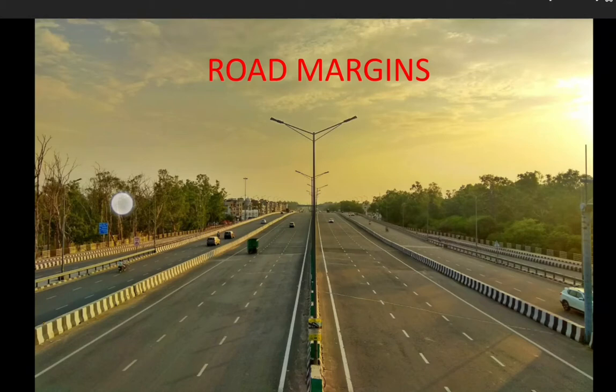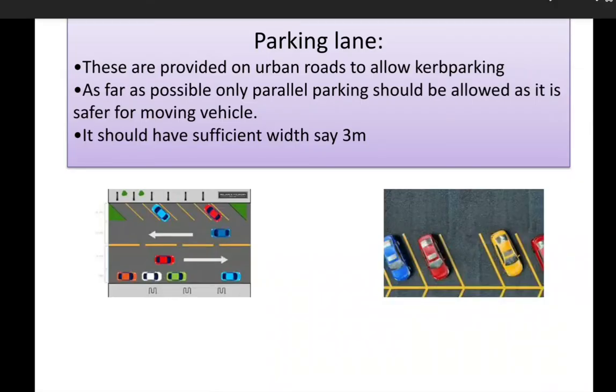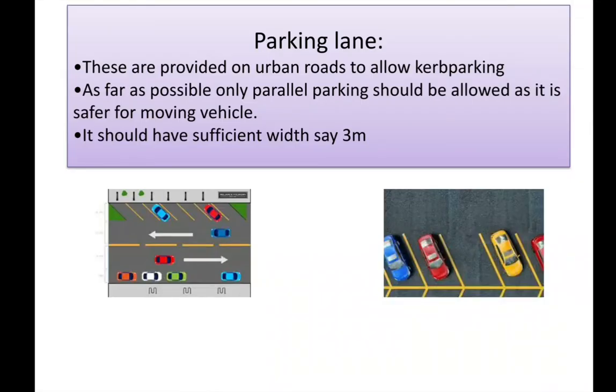Next comes the parking lane. What do we mean by a parking lane in roads? Parking lanes are usually provided on urban roads to allow curb parking. What do you mean by curb? That also we discussed in the last video. As far as possible, only parallel parking should be allowed. It's safer for moving vehicles.